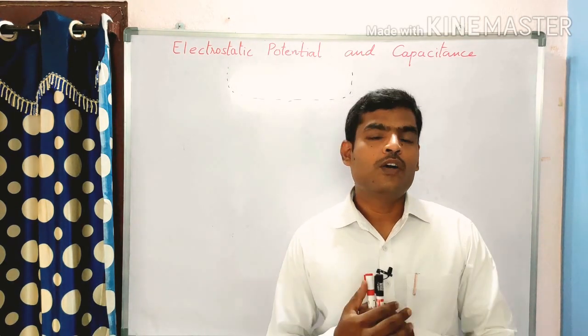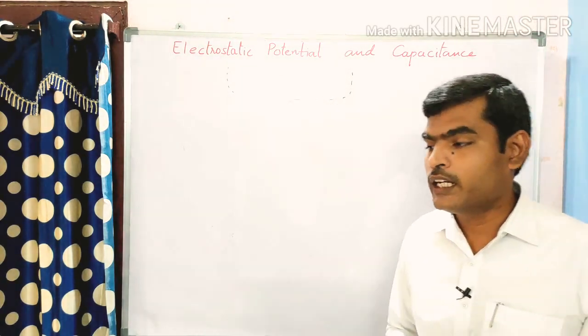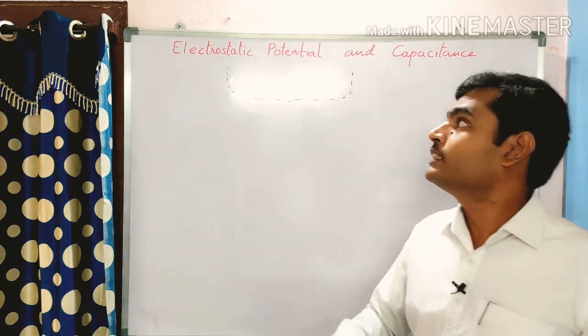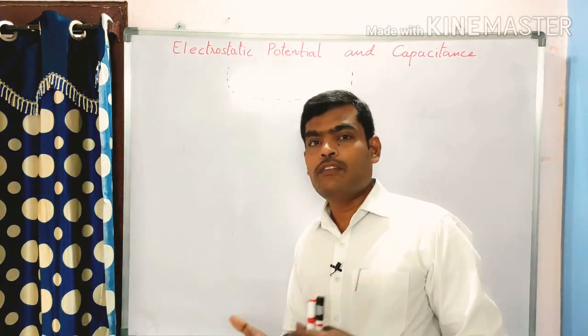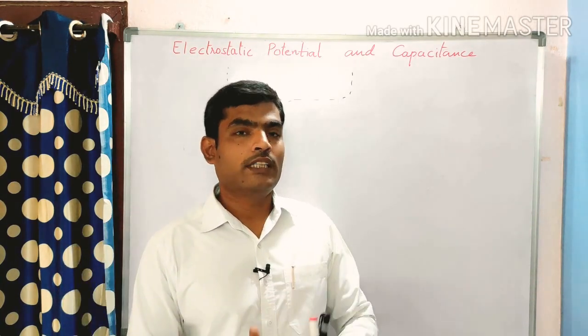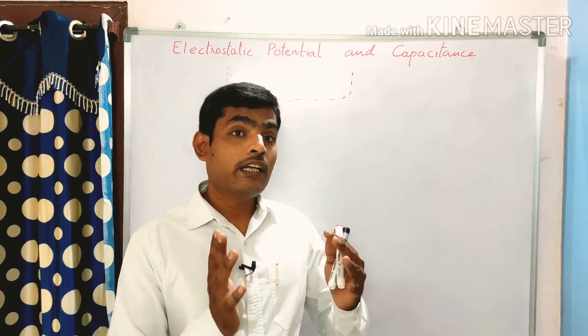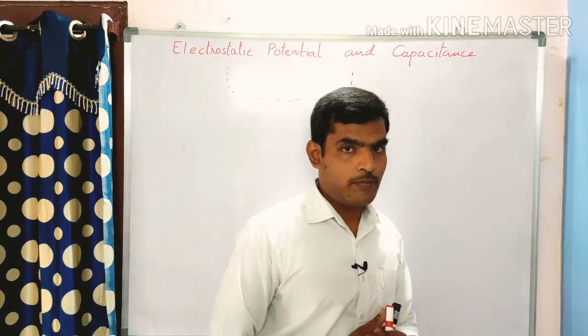Till now we have completed 4 chapters, and in this video we are going to start a new chapter, that is electrostatic potential and capacitance. In the previous chapter we learnt what is electric field, what is electric flux, what is electric dipole, what is the electric field around the electric dipole, and Gauss law and its applications.